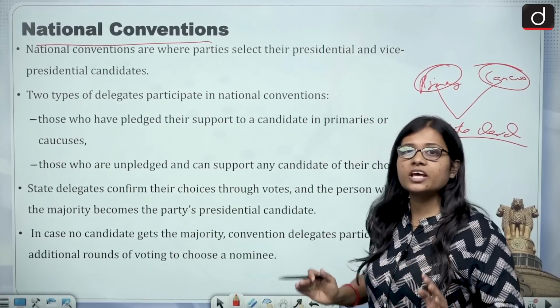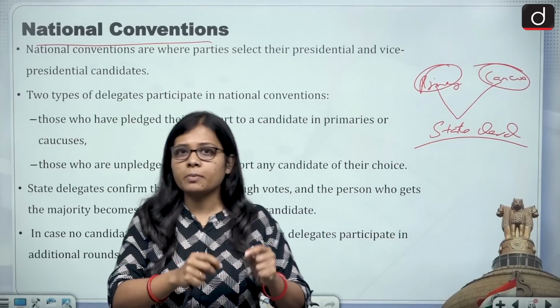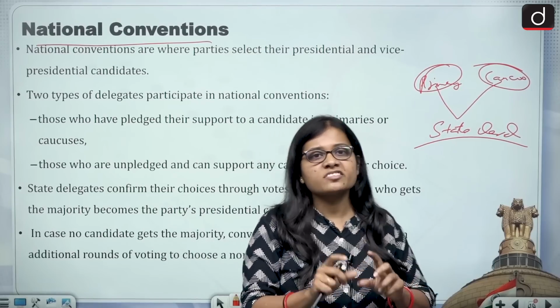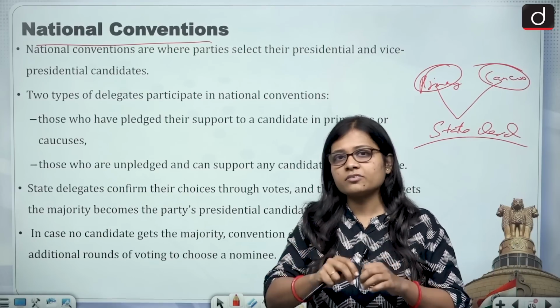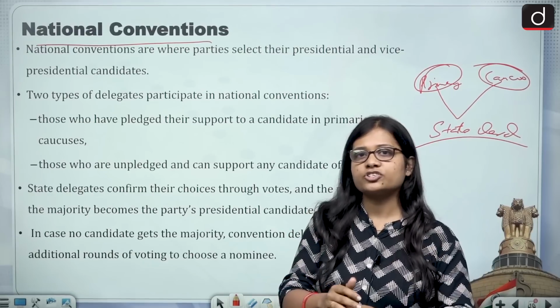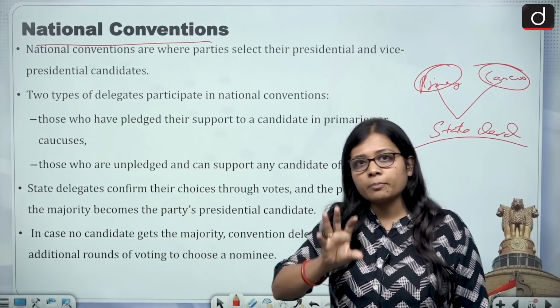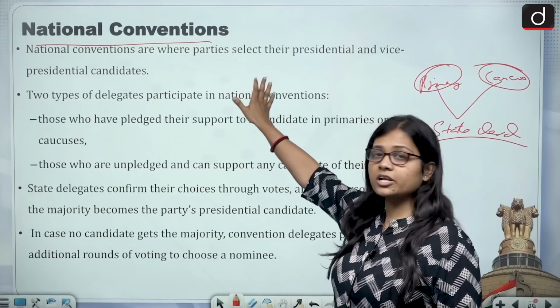Now what happens in the national convention? Every single party organizes its own national convention. The primary goal of this national convention is that the party which has organized its national convention, with all the participants who want to stand for the presidential election, chooses its presidential candidate during the national convention.